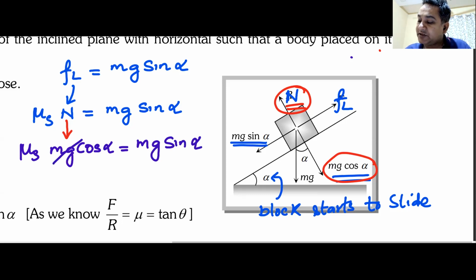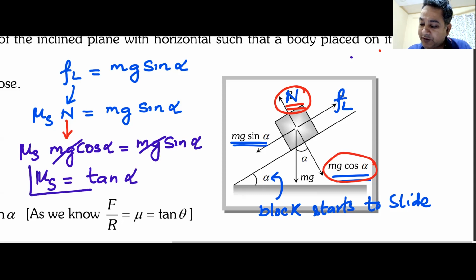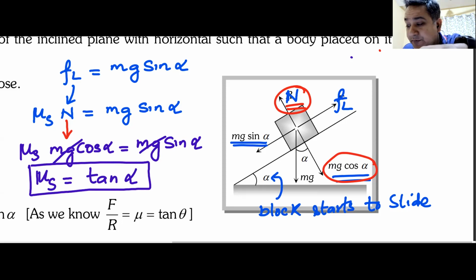I can cancel mg out. My mu s becomes tan of alpha. And this is a very important result that you must remember. The coefficient of static friction mu s is always equal to tan of alpha, where alpha is known as angle of repose.